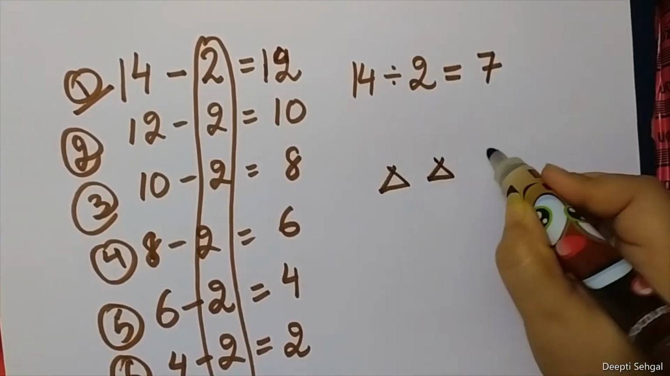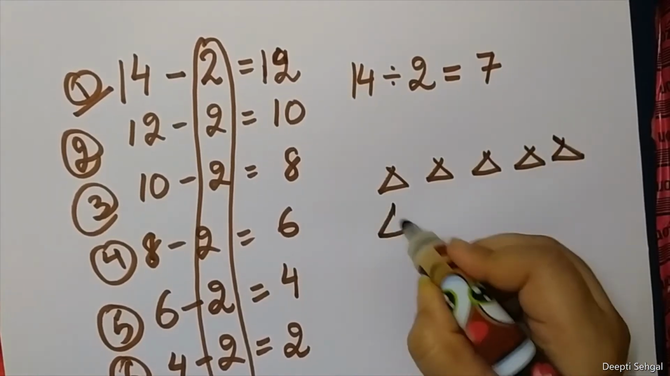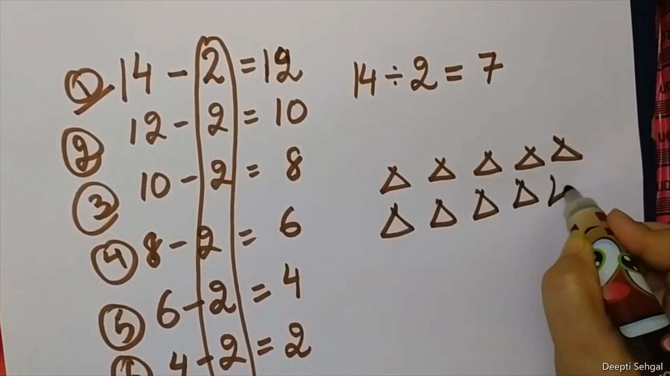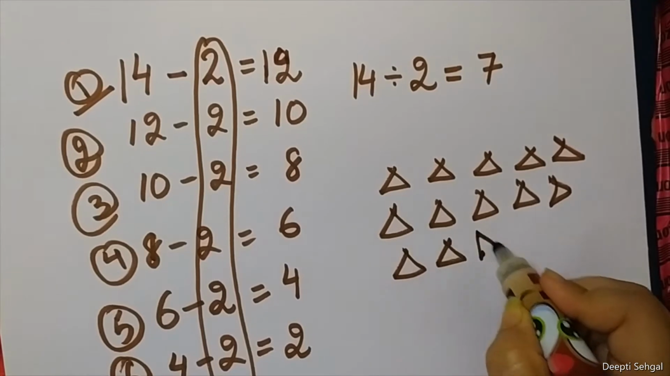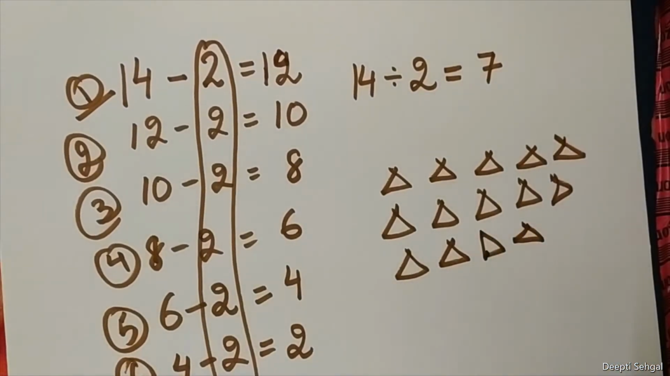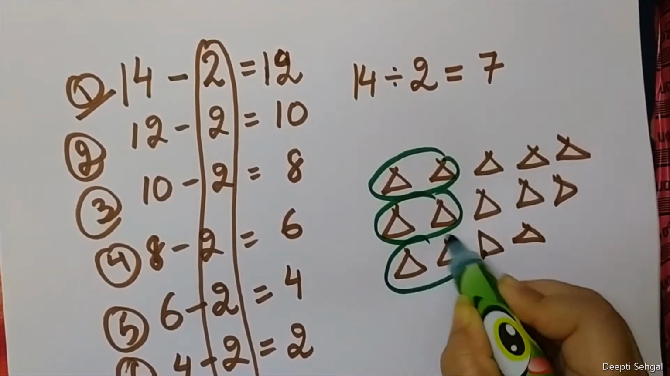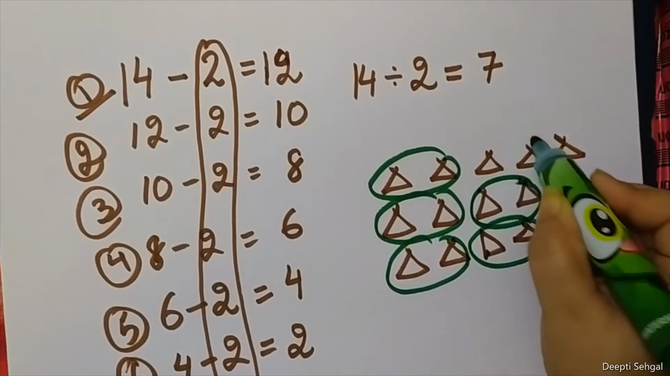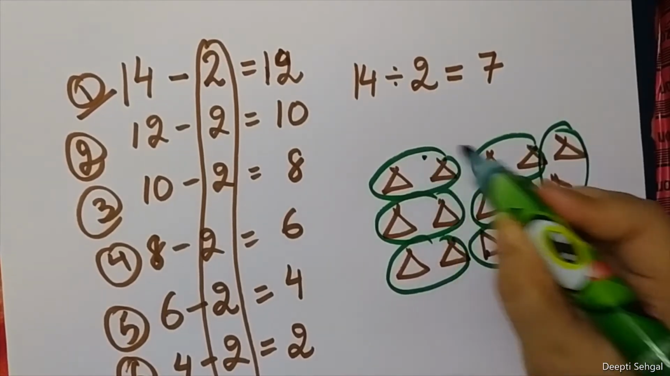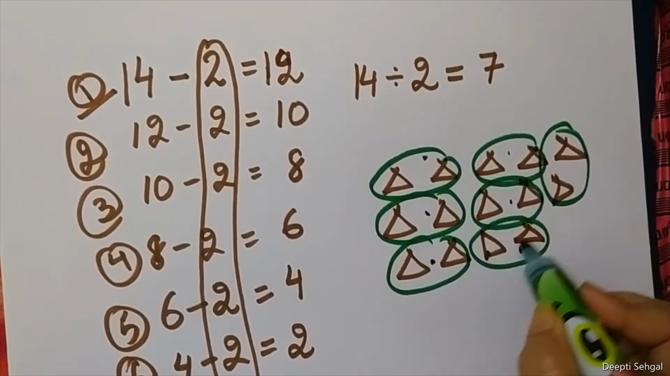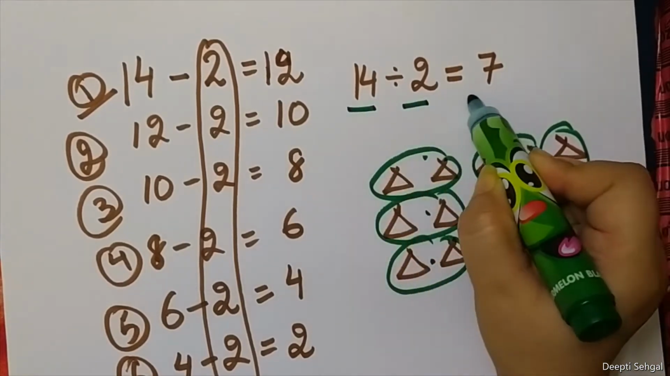If I have 14 triangles, and I have to make groups of 2, how many groups will I get? 1, 2, 3, 4, 5, 6, 7. So 14 divided by 2 is 7.